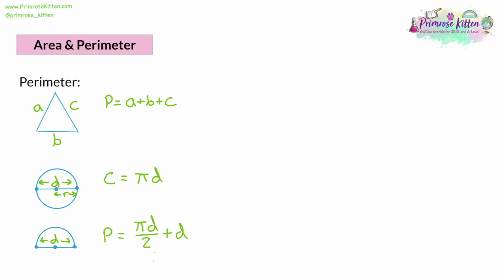So it's just looking carefully at what you have and making sure you've added together all the curved edges and all the straight edges and done them in the correct proportions. Next, we will look at area. Now, with area, it's a really simple form that works for most things. The area is the base times the height.